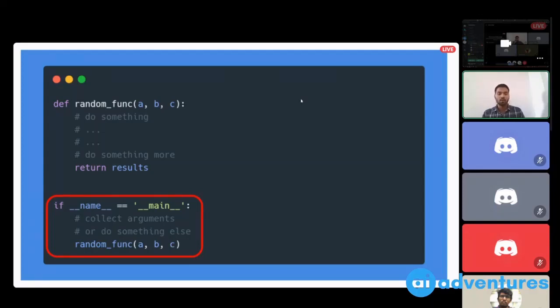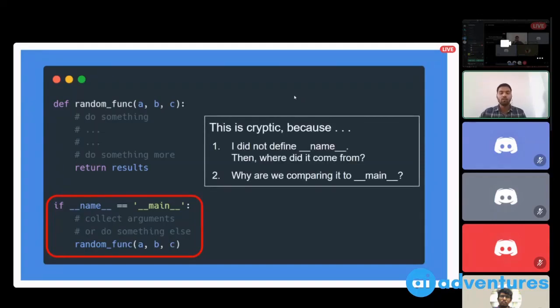But there are a lot of things which make it cryptic in the first look. For example, nowhere in the code have we defined what is __name__. Nowhere in the function will you see this variable defined. Then who defined it, or from where did this variable come? Next is, why are we comparing it to main? Why not any other thing?